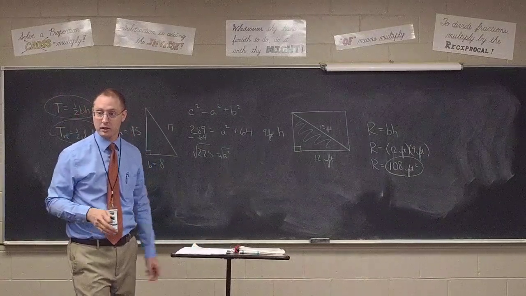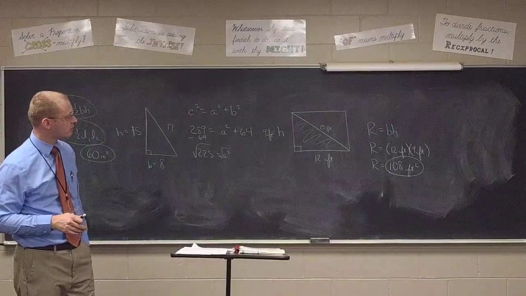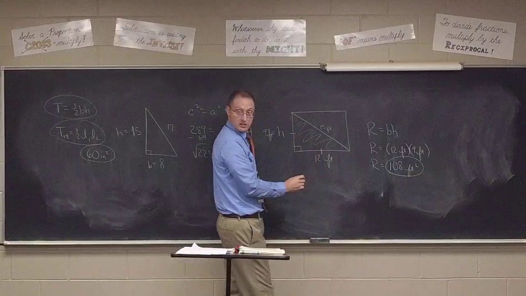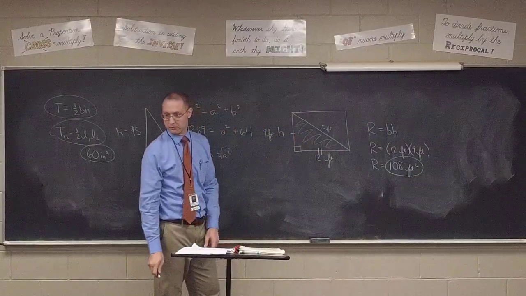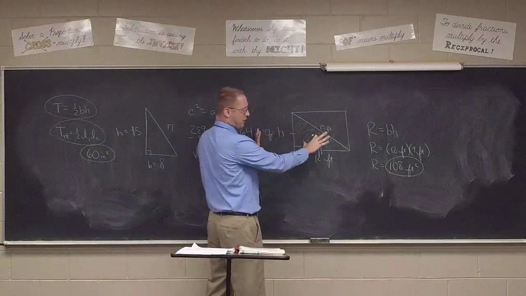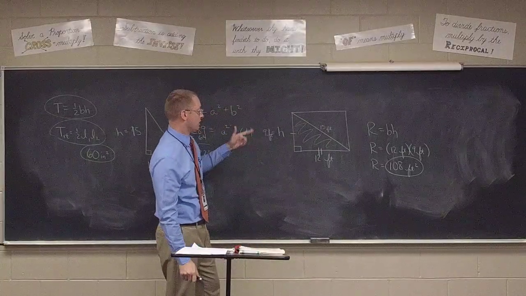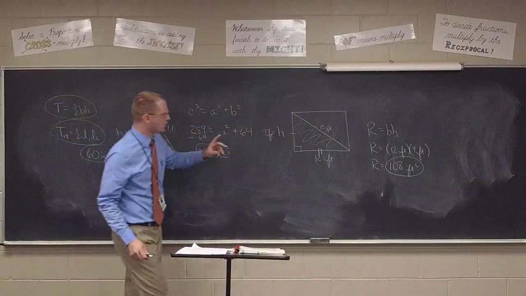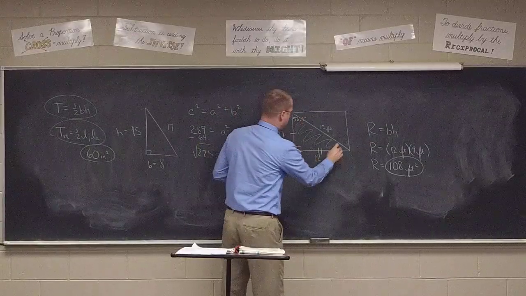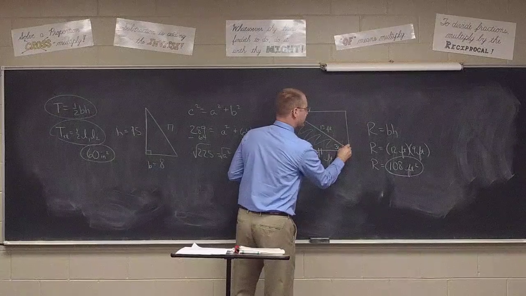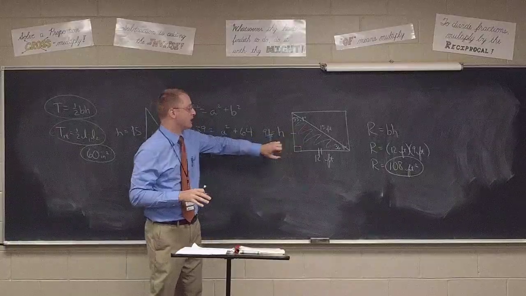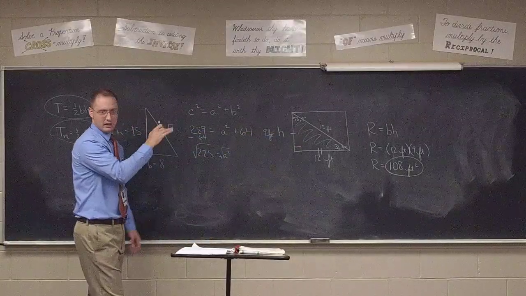Yes, sir? Wouldn't that be 45, 90? In a square, because the legs would be equal, yes. Here the legs aren't equal. It's not a 30-60. In fact, I actually know that it's not 30 or 60. I could actually find this is approximately 53.1 degrees, and this is approximately 36.9 degrees, just in case you were wondering. You're going to learn in senior pre-calculus how we would do that, but it's definitely not a 30-60.